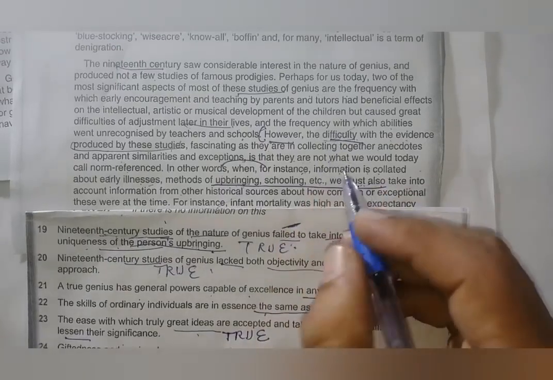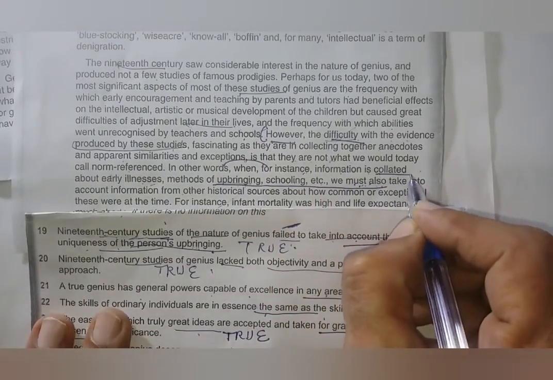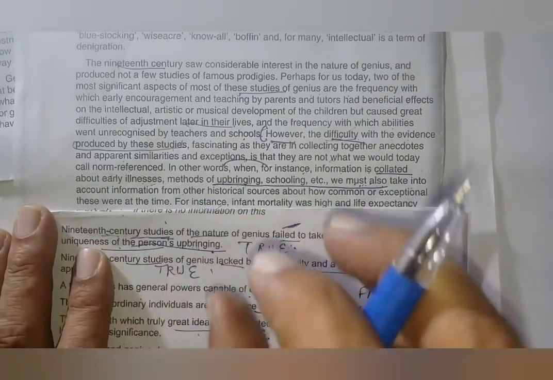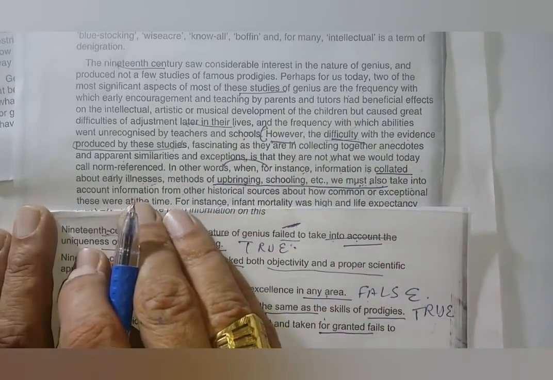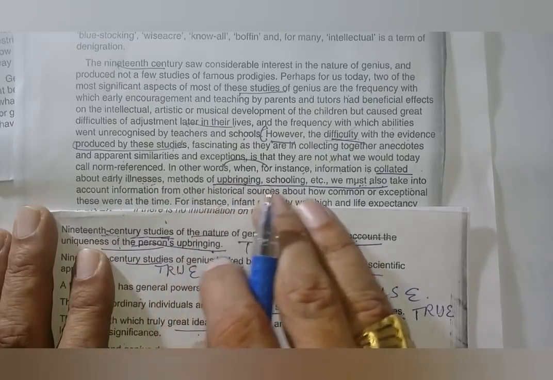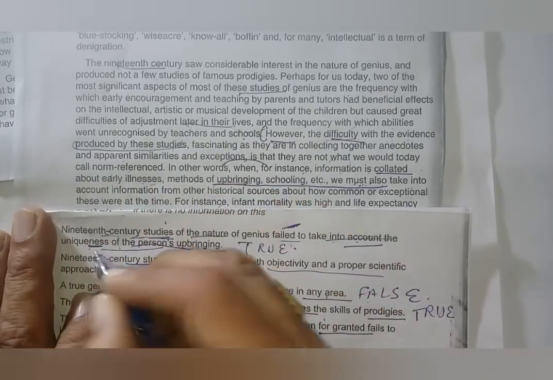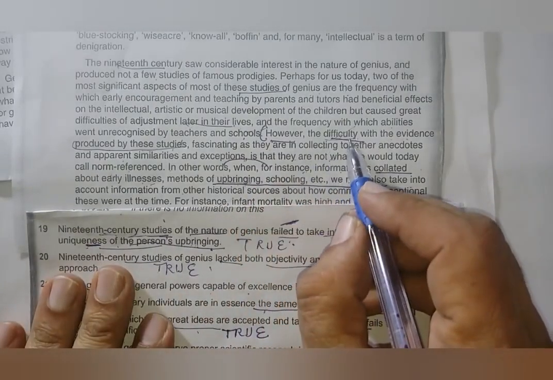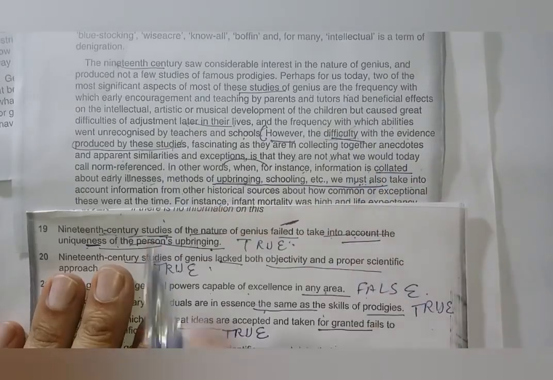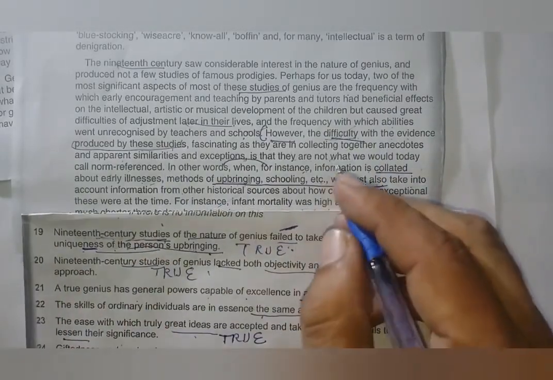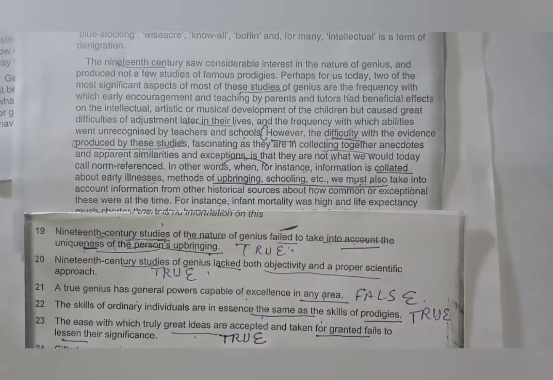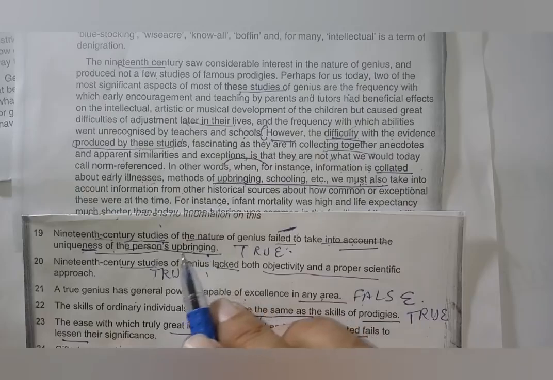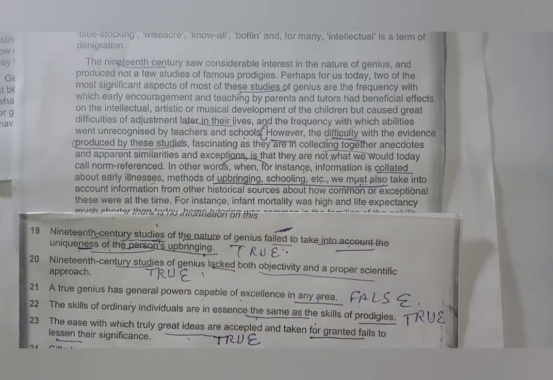Means they collected, he has written here clearly, they collected all the information, they collated about early illnesses, right, methods of upbringing, but uniqueness is not there, right? So here the thing is that failed to take, it means they failed, they had difficulty with the evidence produced by these studies. As they were collecting together, what they did, they collected all the things. It means they failed to take the person's uniqueness of upbringing.